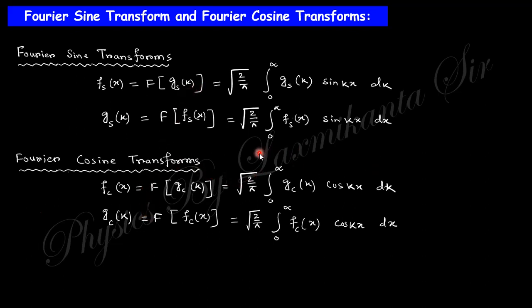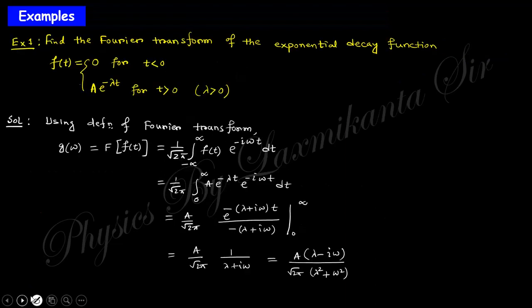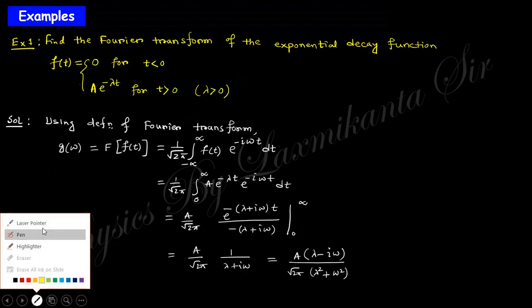I think clear? Because there is this exponential term, exponential ikx. You know the exponential ikx is nothing but cos kx plus i sin kx. So if you consider this sine part, this is called the sine transformation. If you consider the cosine part, this is called the cosine transformation. Clear?